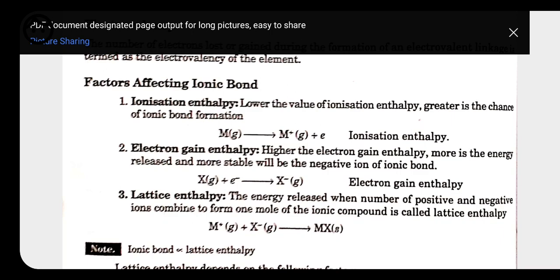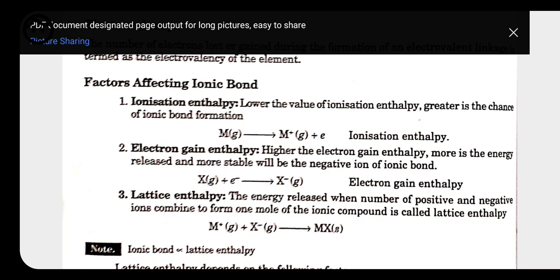Okay. Electron gain enthalpy. What is electron gain enthalpy? It is the amount of energy released whenever an electron is added into the outermost shell of an atom. So the higher the electron gain enthalpy, the more energy is released, and the more stable will be the negative ion of the ionic bond. Like halogens, they have high electron gain enthalpy. Because of that they can gain electrons very easily, and then formation of ionic bond takes place.